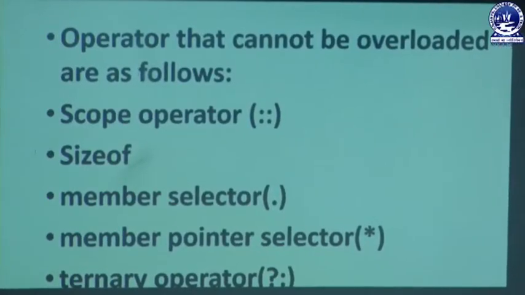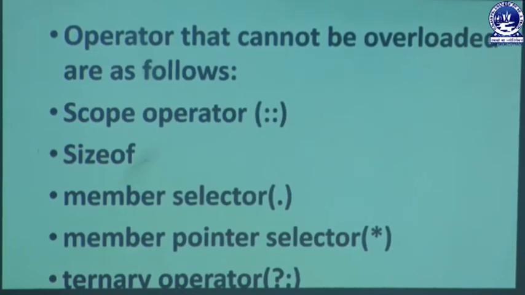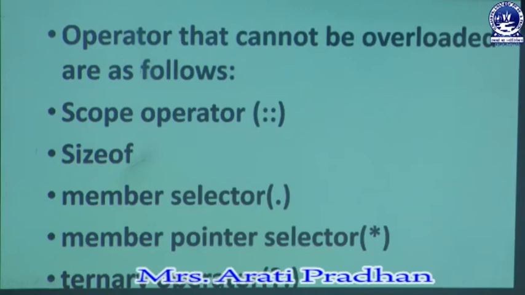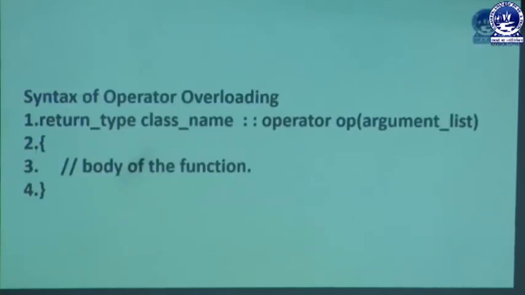Operators that cannot be overloaded are as follows: the scope resolution operator, the sizeof operator, the member selector, the member pointer selector, and the ternary operator. These operators cannot be overloaded. Suppose I want to implement operator overloading, then the syntax is return type, class name, scope resolution operator, then the keyword operator.